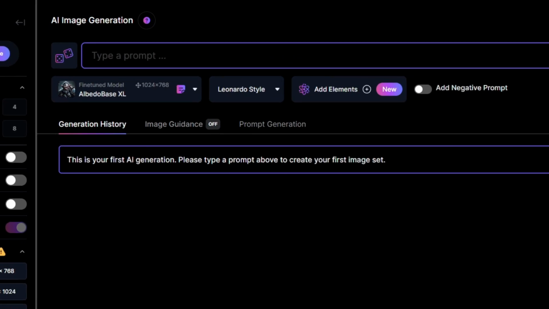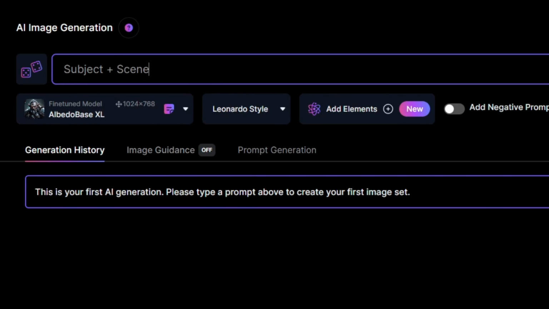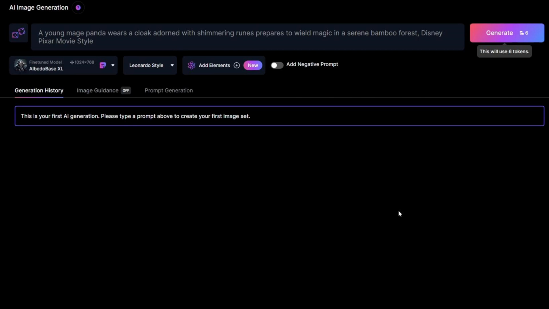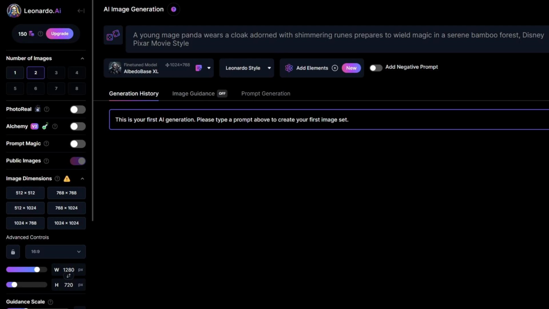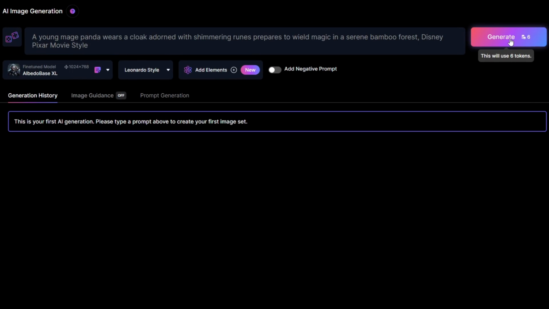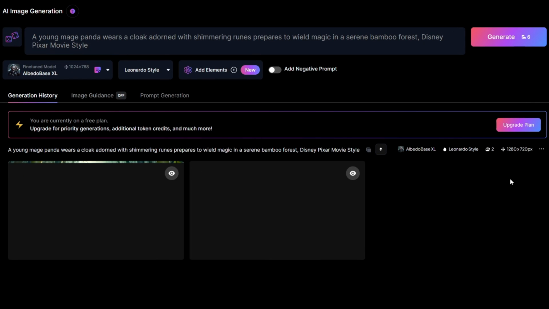Now, to help you begin, I'll give you my prompt template to help you simplify the process. Starting with a subject, plus a scene description, then ending with animation style. In our case, Disney Pixar movie style. For example, in the case of my movie, a young mage panda wears a cloak adorned with shimmering runes, prepares to wield magic in a serene bamboo forest. Disney Pixar movie style. Remember, the more specific the better. Alright, make sure all the settings are correct before you hit generate.